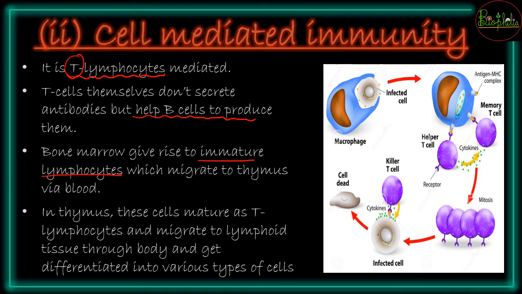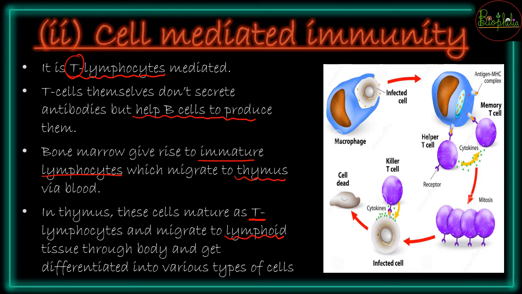These are going to migrate to the thymus via blood, और जैसे ही thymus में जाएंगे, these immature lymphocytes might either mature as T lymphocytes and they will be migrating into the lymphoid tissue. जैसे ही ये different kinds of lymphoid tissue में पहुँचेंगे, and because of the tissue fluid or the lymph that is circulating entirely in your body, उस टाइम में if there are different kinds of antigens that have been identified, then the T lymphocytes will be trying to engulf those, and then finally the temporary basis दो antigen को पकड़ के रखा है, but finally who is going to fight against it?